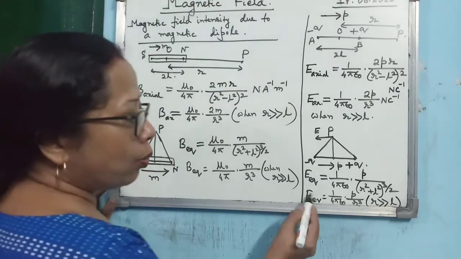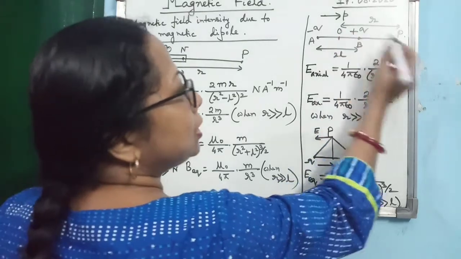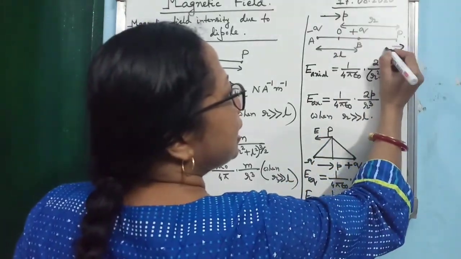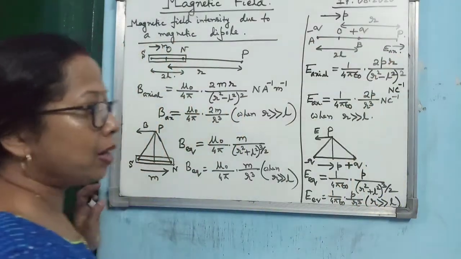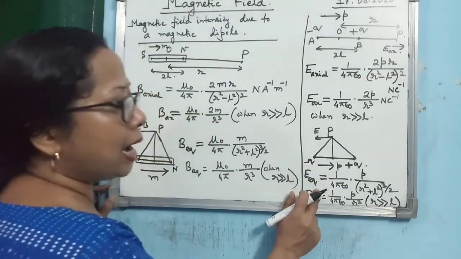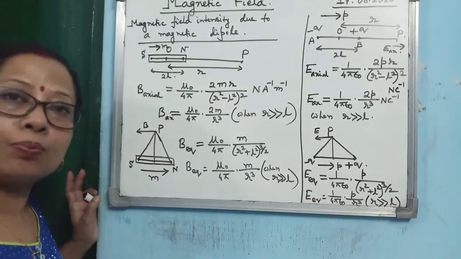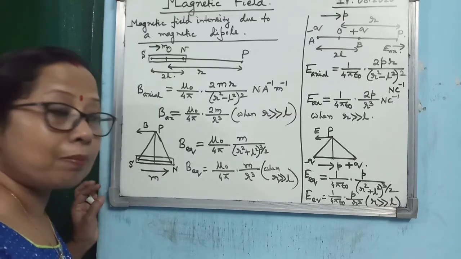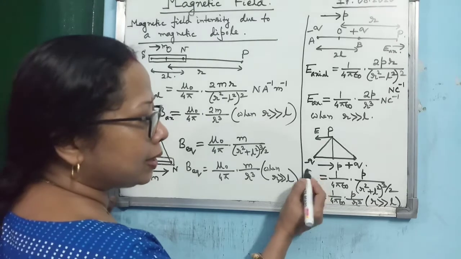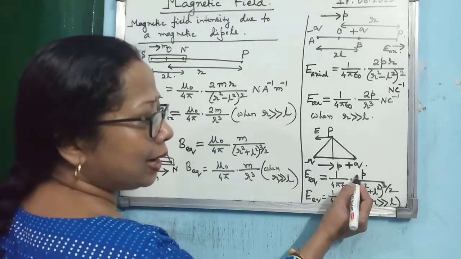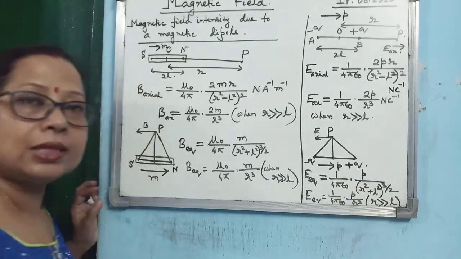Alright. But what about the direction? You know that in case of the axial line, the direction of the electric field intensity and the direction of dipole moment are the same. But when it is the equatorial line, the direction of dipole moment and the direction of electric field intensity are opposite to each other. I hope you can remember. That's why I said while teaching this topic that if you give a vector sign here, then you should give a negative sign. Why? Because E and P are oppositely directed.